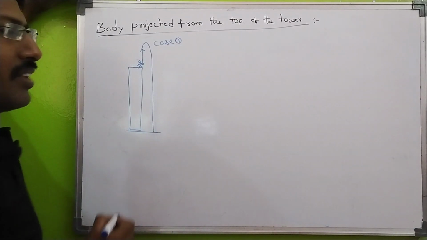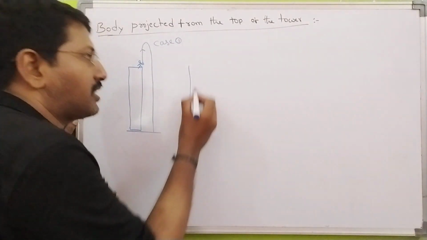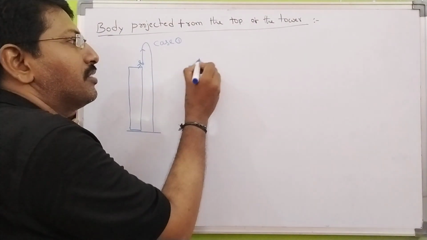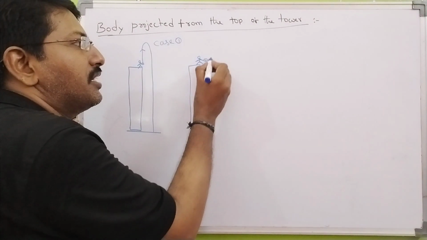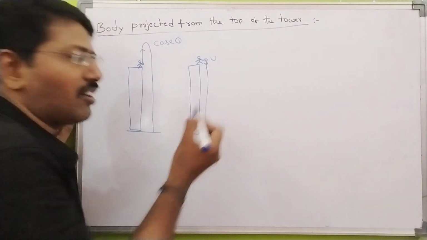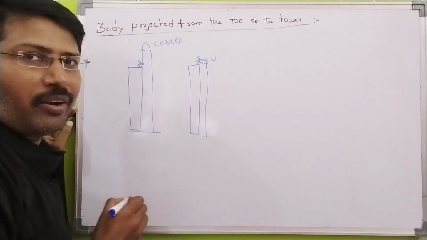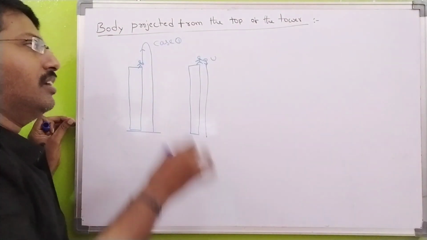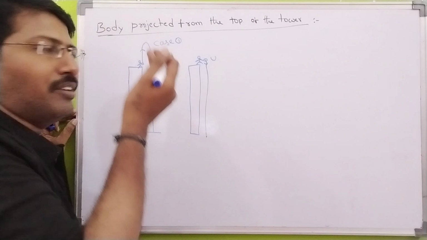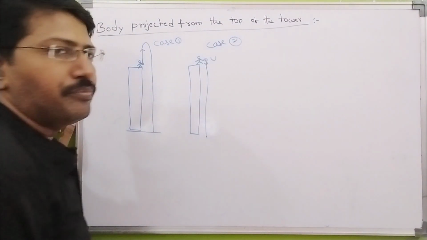Case 1. Next, the second case: the body is projected vertically downward with velocity u. It reaches the ground. Is it right? This is also a projected body, but vertically downward. The first case was a body projected vertically upward. So this is case 2.